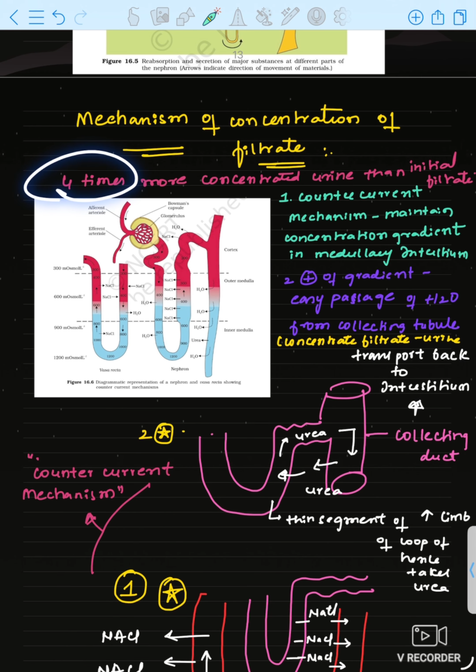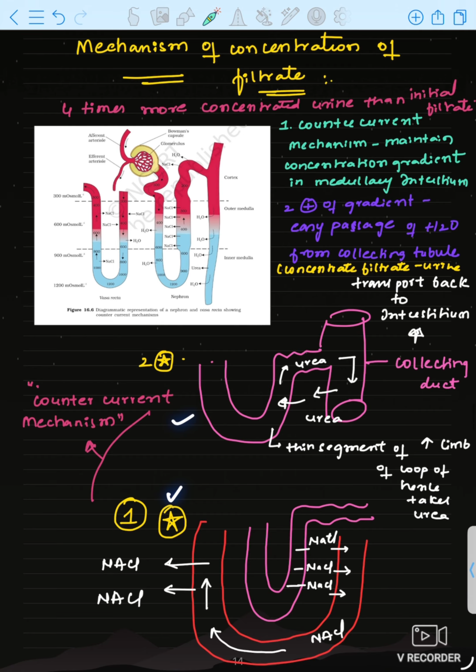Okay. 4 times more concentrated urine is there than initial filtrate. Initial filtrate will be there, no? Than that, the urine which is produced, that is 4 times concentrated. Okay, by this mechanism, countercurrent mechanism. Okay, 2 types you have to remember: NaCl role and urea role. They may ask questions.